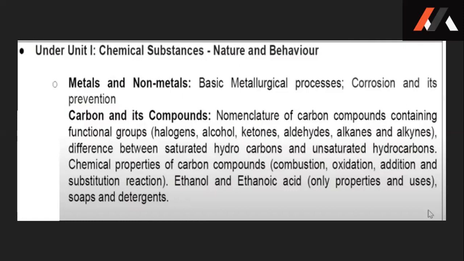Carbon and its compounds. Nomenclature of carbon compounds containing functional groups, difference between saturated hydrocarbons and unsaturated hydrocarbons, chemical properties of carbon compounds are not to be tested. In the part of ethanol and ethanoic acid, only properties and uses are not to be tested.